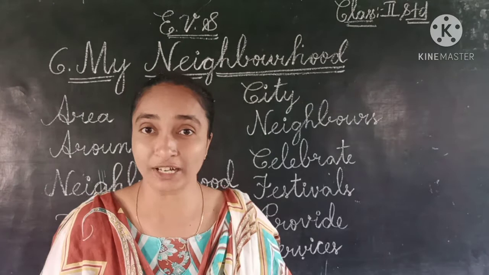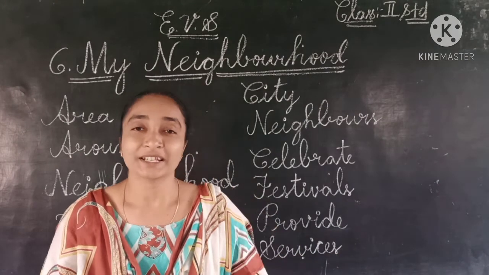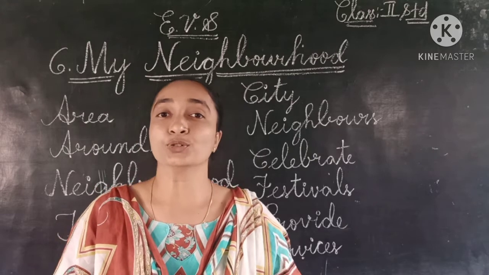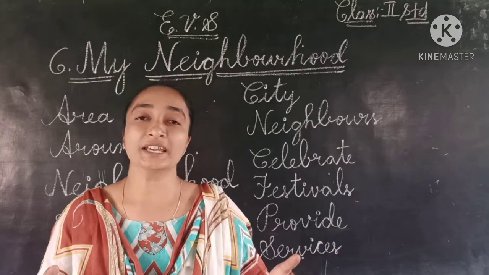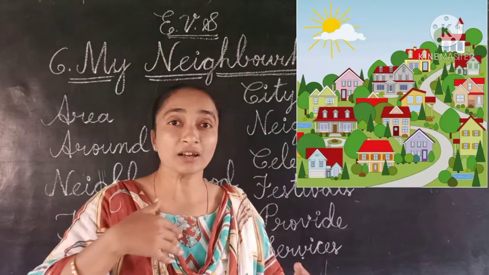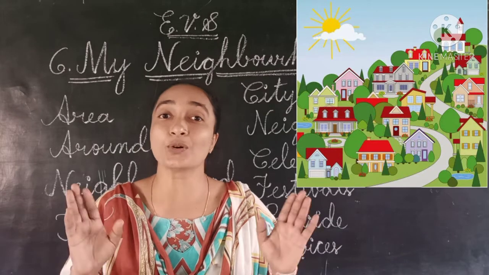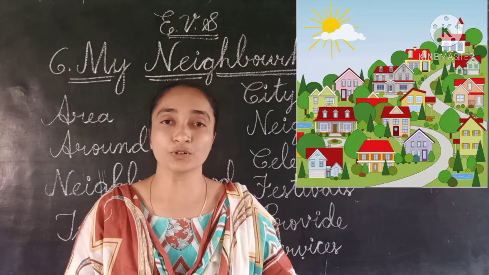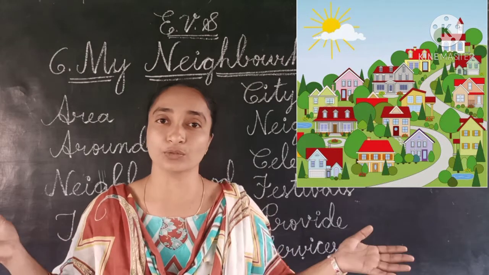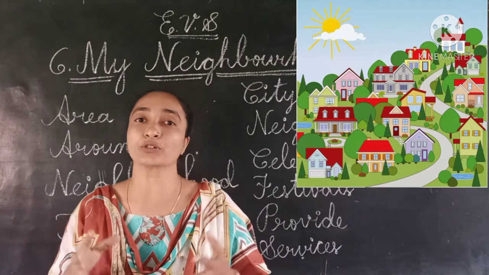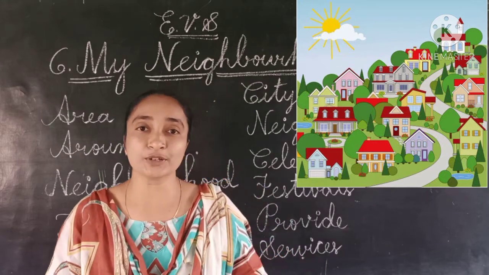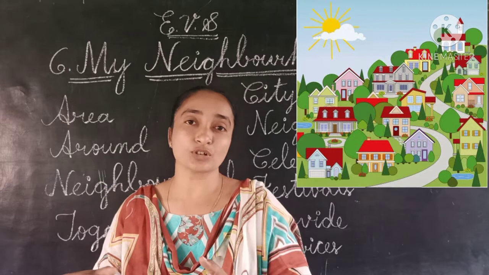Now we have got an idea. What is neighborhood? Neighborhood means the area which is around our house. That is called neighborhood. Where we are living, suppose all the houses are there, isn't it? Something like a colony type, and some of them in the villages live in colonies and small villages.